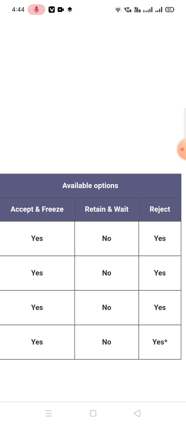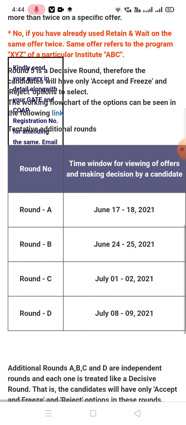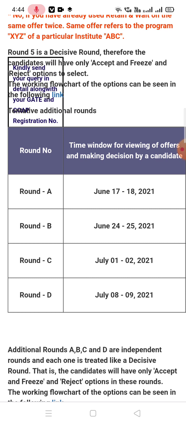And in the additional round, there will be no retain and wait option. Just like in the first round, suppose you get an offer, either you have to accept or you have to reject. That is for every round. So if you are going to the additional round, think properly about your offer and then take the decision.